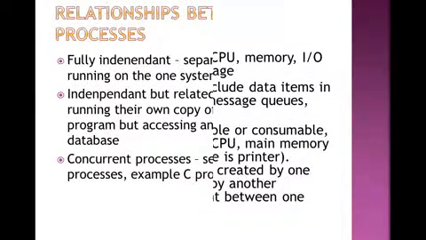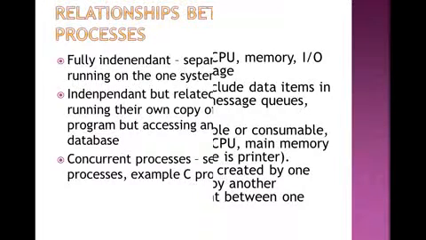Now what are the types of relationship between different processes? One is fully independent, that is, separate applications running on one machine as separate entities. Then independent but related, that is, they are independent but related to each other.